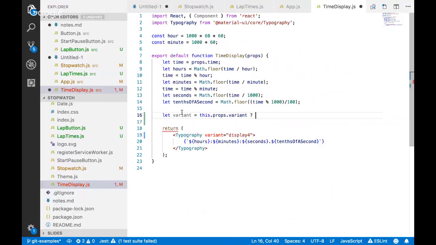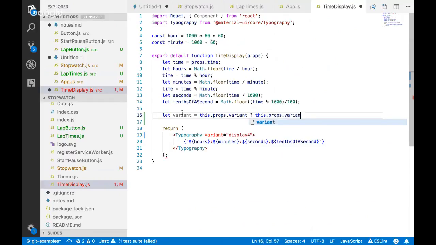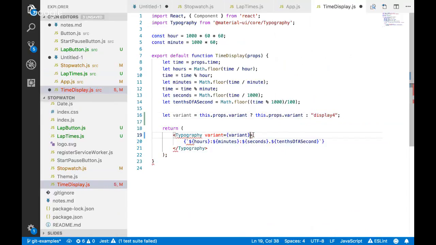So this is using a ternary expression, which we haven't written a lot of. Then I want it to be this.props.variant. Otherwise, I want to default to, let's say, display 4, right? And now I'm going to change this to be equal to variant.